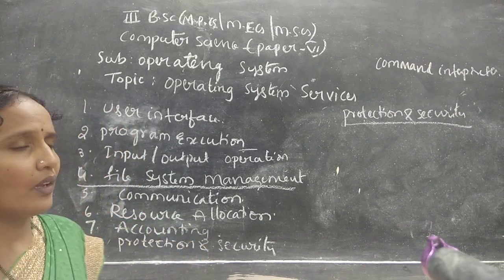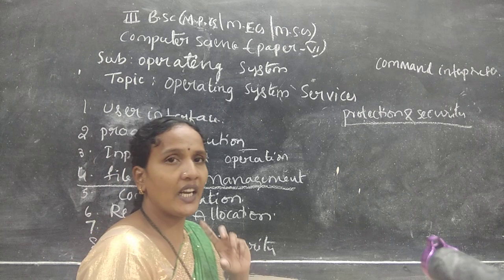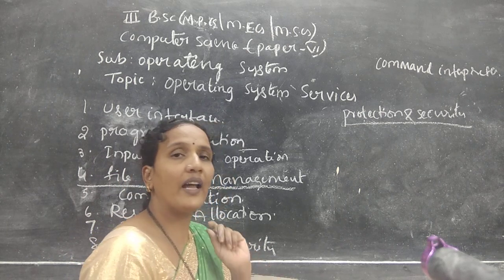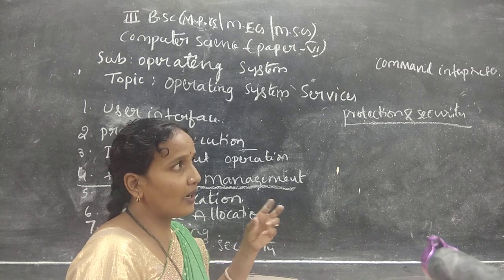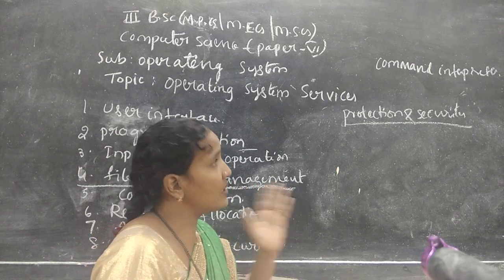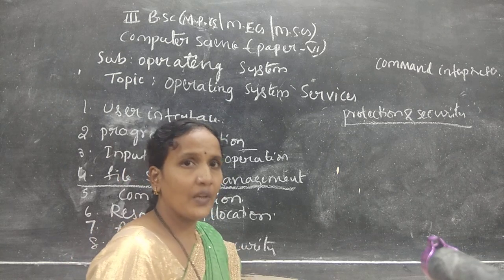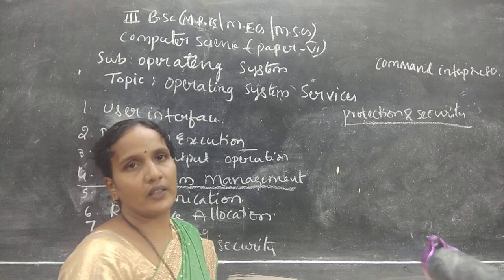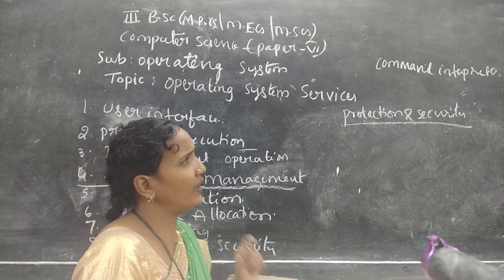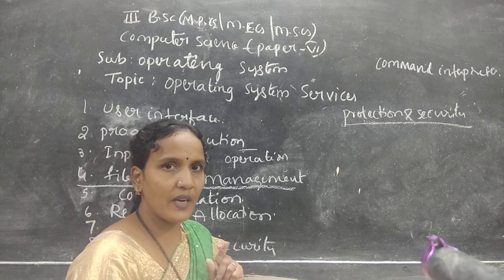When any user switches on the system, the operating system will give the prompt to give a valid username and password. Why is it giving this? Because it must ensure that whatever resources are there inside the system should be used and controlled by only the authorized users. That is why whenever the user enters into a system, it asks for a username and password.